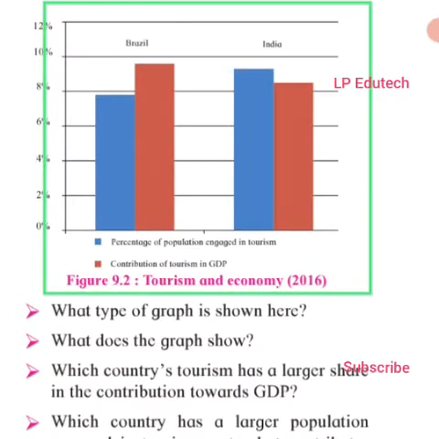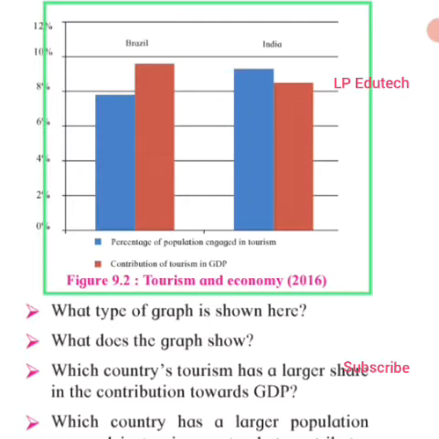Now here again we have a graph. Answer the questions after reading Figure 9.2. This is the Figure 9.2. It shows particularly. Now let us see by giving the answer to the question. What type of graph is shown? So this is simply a bar graph.